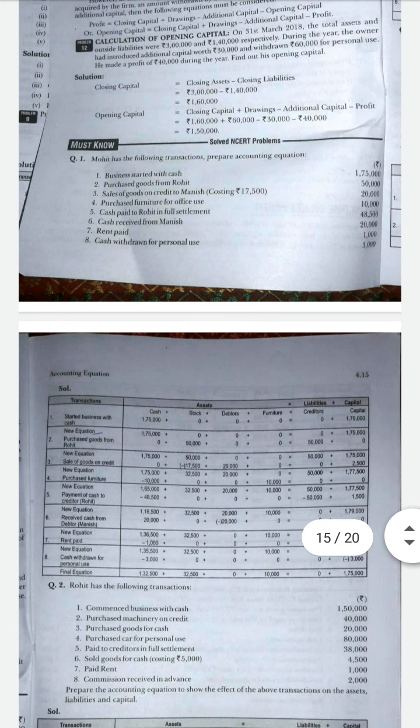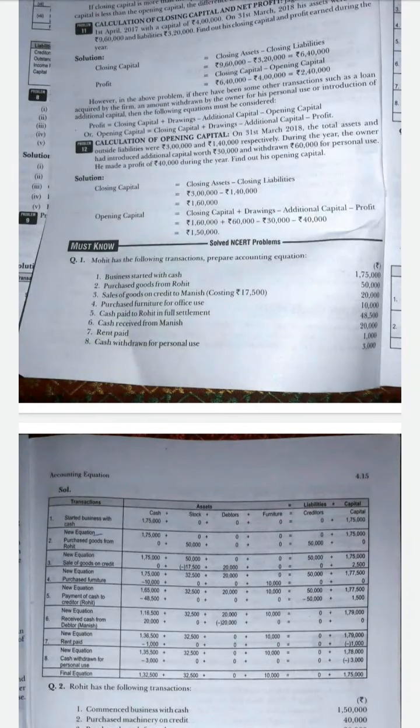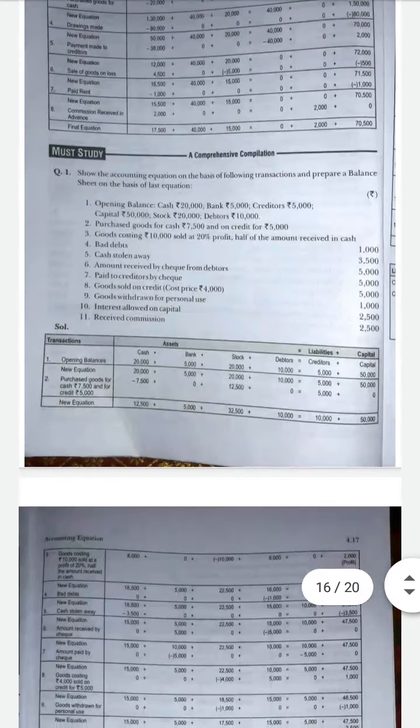So you have to do it by yourself. Read the transaction and take a pencil, and write what type of accounts are affected in each transaction, what is the effect of changes in accounts, and under which heading it appears, whether it is a liability or asset, whether it is an expense or income, and what the name of the account is in each type of transaction. And after that you have to allot the columns. Okay, so in this you have to do the first sum, second sum. And just try to do these sums also, that is, the comprehensive complications.